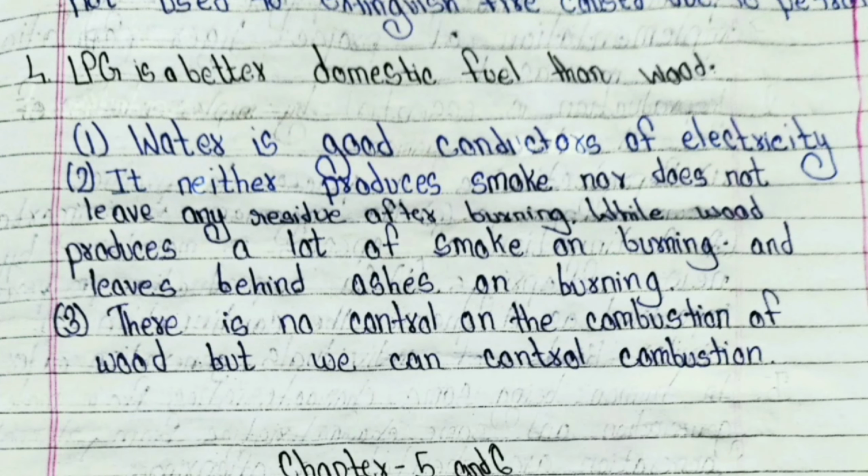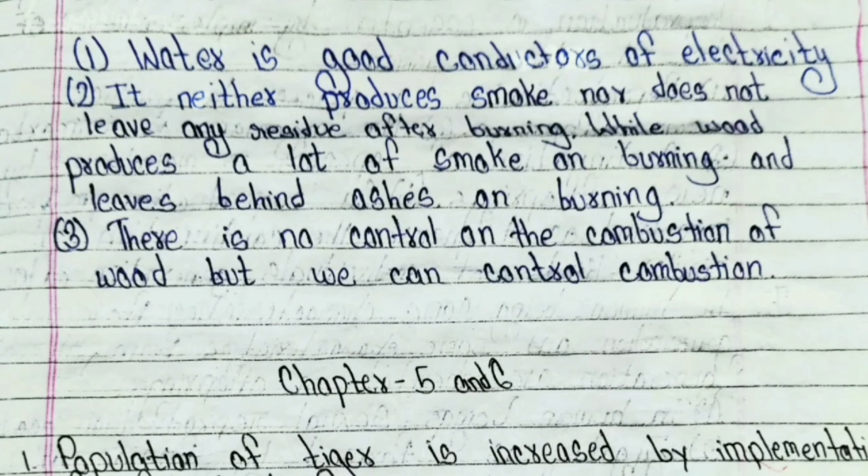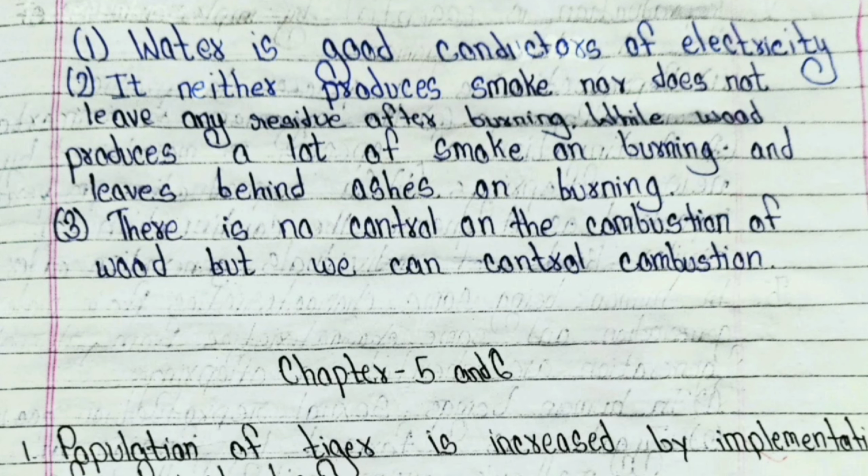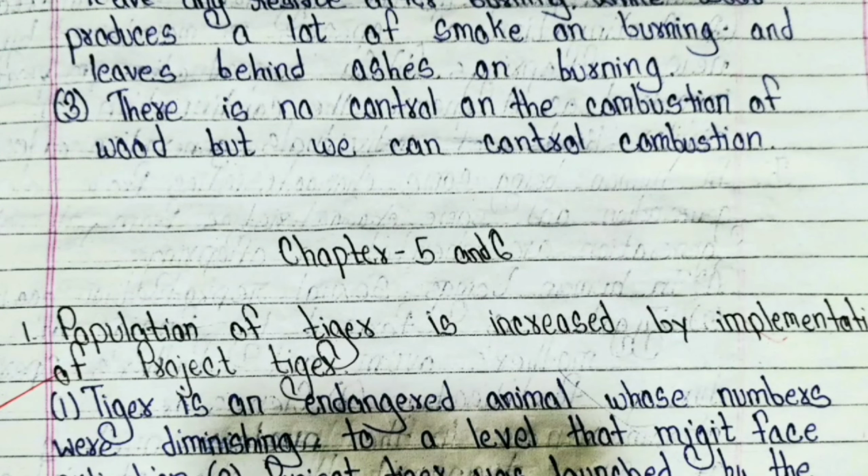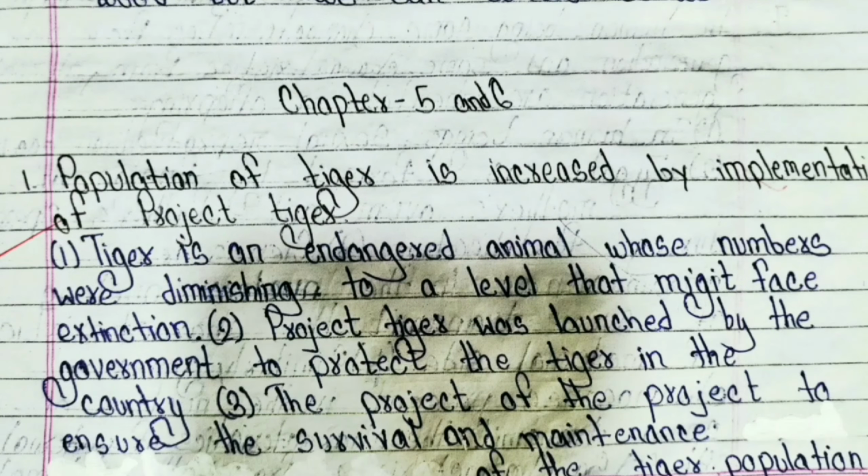4 number, LPG is a better domestic fuel than wood. Number 1. Water is a good conductor of electricity. Second, it neither produces smoke nor leaves any residue after burning, while wood produces a lot of smoke on burning and leaves behind ashes. Third, there is no control on the combustion of wood but we can control the combustion of LPG.